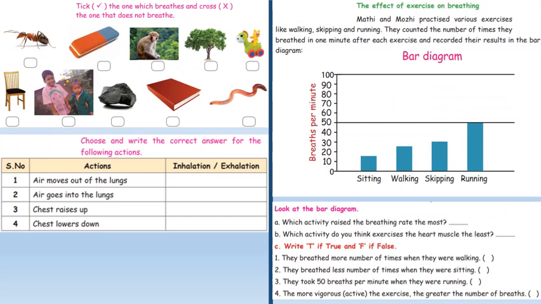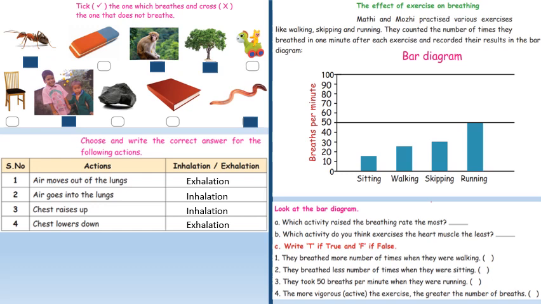Tick the ones which breathe and cross the ones which do not breathe. Ant, monkey, tree, human beings, snake, all will breathe and the rest do not breathe, so we have to cross it off. Choose and write the correct answer for the following action. The actions are: air moves out of the lungs, exhalation; air goes into the lungs, inhalation; chest rises up, inhalation; chest lowers down, exhalation.